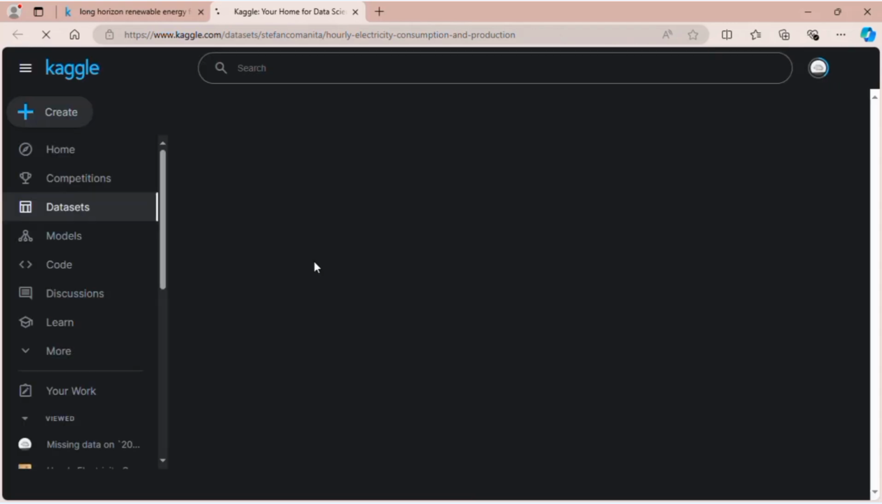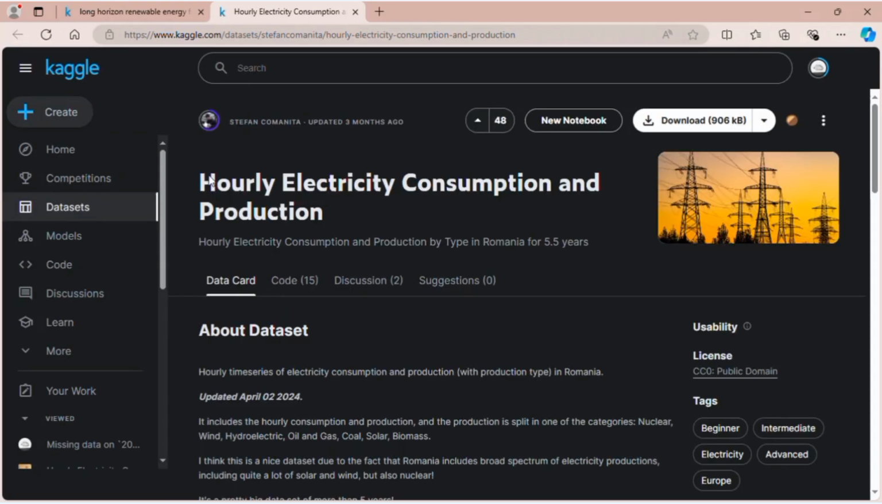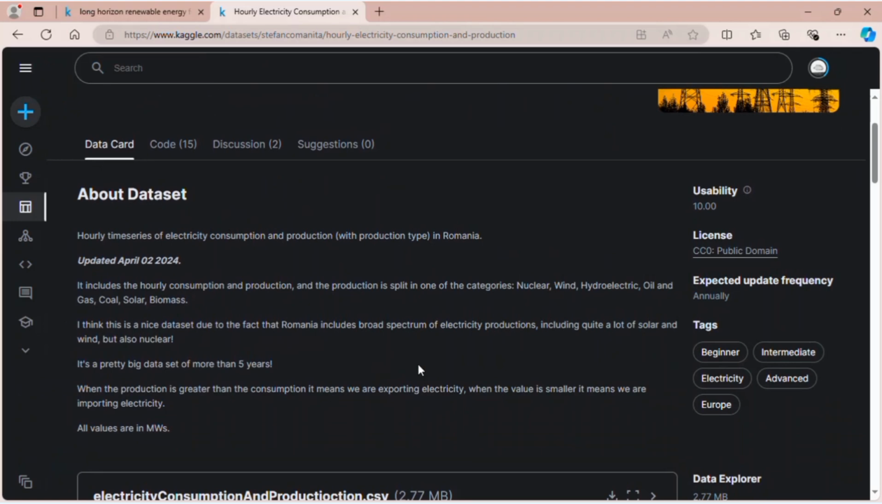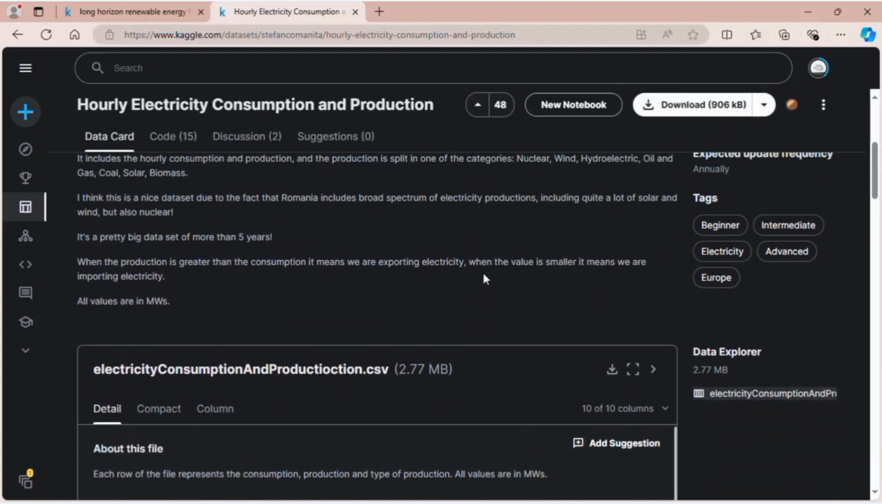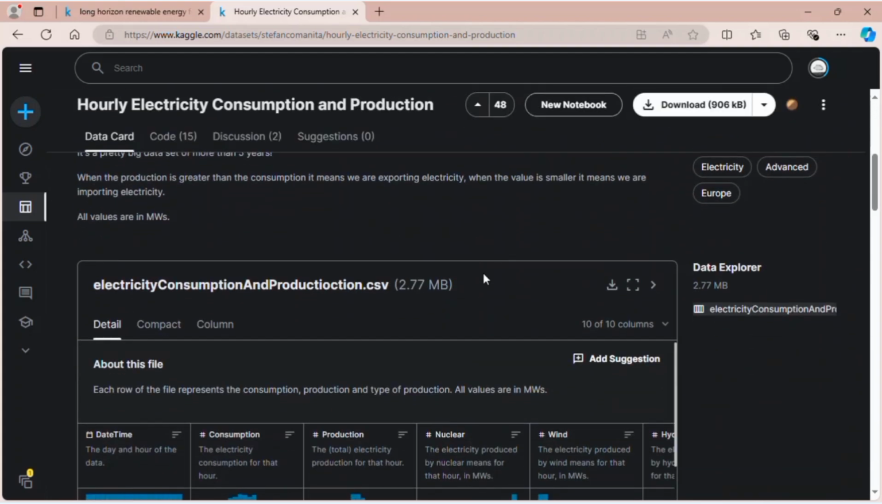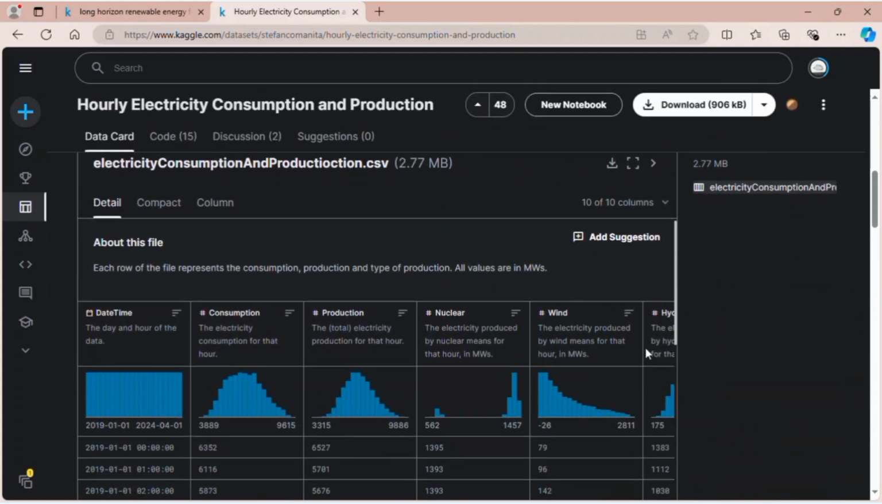So I took the dataset from Kaggle as well. It was uploaded in Kaggle by Stefan Komanita. Yeah, I think you need to have a Kaggle account to download this. I'm not sure, but you can take a look at it even if you don't have the account.